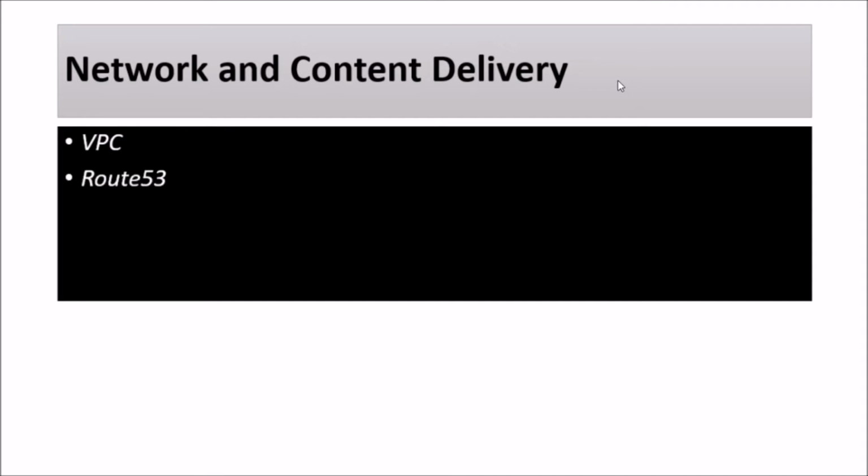Then we have Route 53. It is the DNS service of AWS, which is highly available and scalable. Then we have CloudFront. It is the content delivery network from AWS and it uses edge locations, which are distributed throughout the globe. And then we have Direct Connect. It is a network service similar to the internet. Just like the internet, it is the network service provided by AWS.